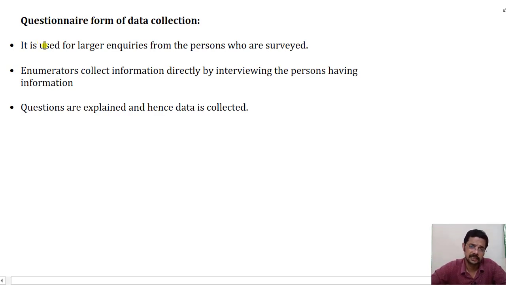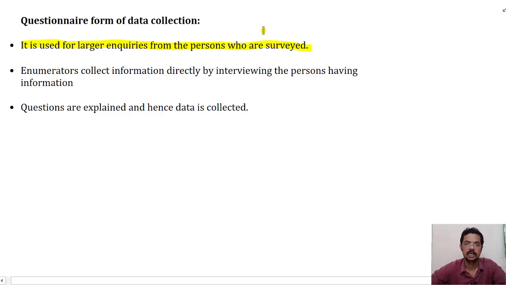Do you have a gas cylinder? Do you have a vehicle? Do you have a car? Do you have a bike? Do you use a mobile connection? All questions are asked and noted down. So it is used for larger inquiries from people who are surveyed. In this case, the person has to be present.